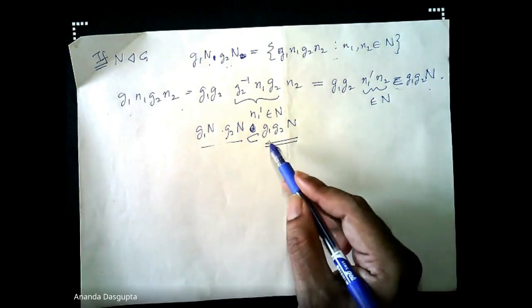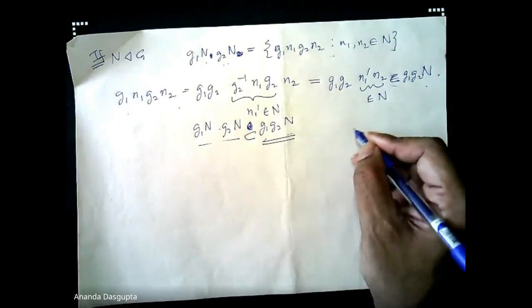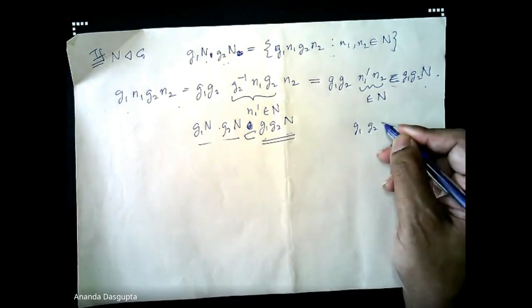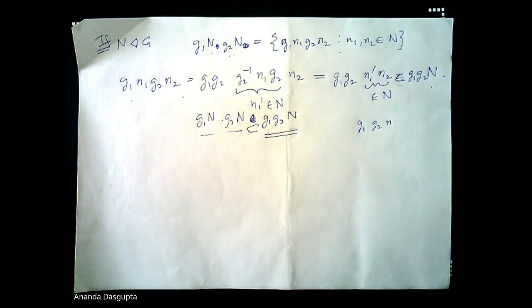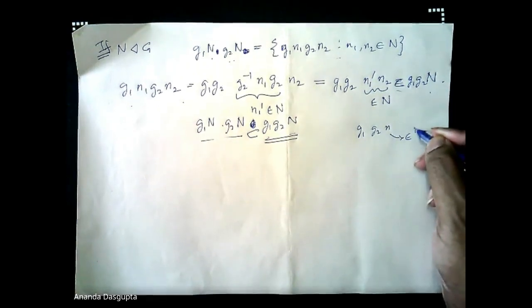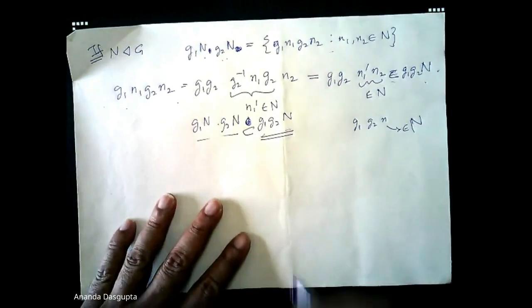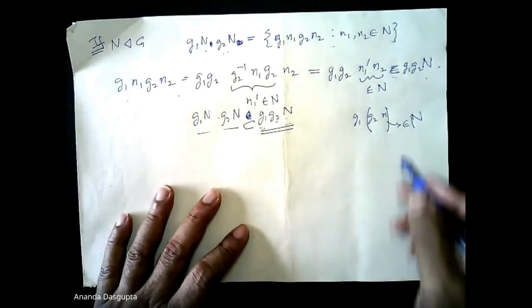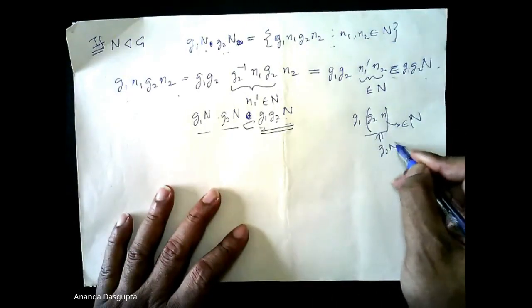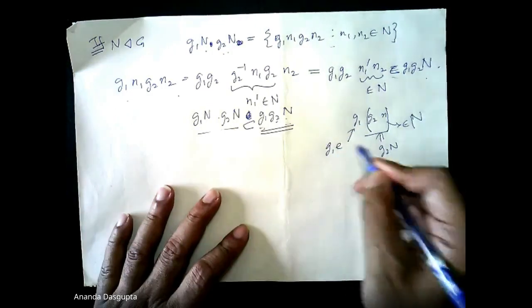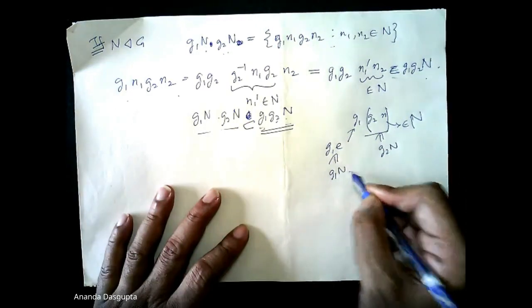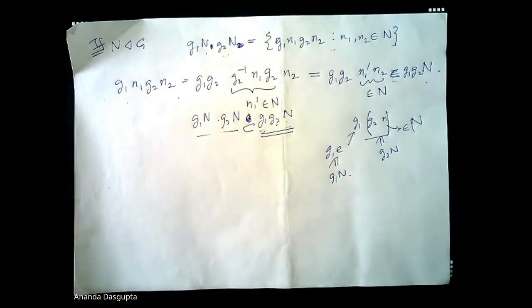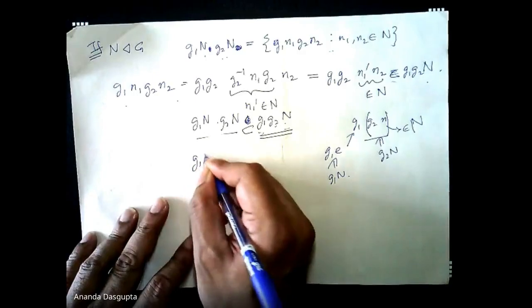Why? Because every element of G1G2N is what? Every element here is of the form G1G2 times some element small n, right? Where small n belongs to capital N. Is that right? That's the definition of G1G2 capital N. But then this n belongs to G2 capital N. This element, which is G1, belongs to G1 capital N. So you are done. You have shown that every element belonging to G1G2 capital N has to be in the set G1N times G2N. So these two have to be equal to each other.